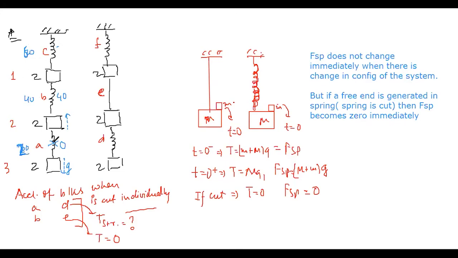Now when you cut this, spring force becomes 0, but the other two spring forces remain unchanged. And as a consequence, the acceleration of the lowest block will be g downwards. It is in a free fall. The block 2 will have what acceleration? 40 up and 20 down. So net 20 force by the mass 2. So g upwards. What about the topmost block? g upward. For 60 minus 40 minus 60.